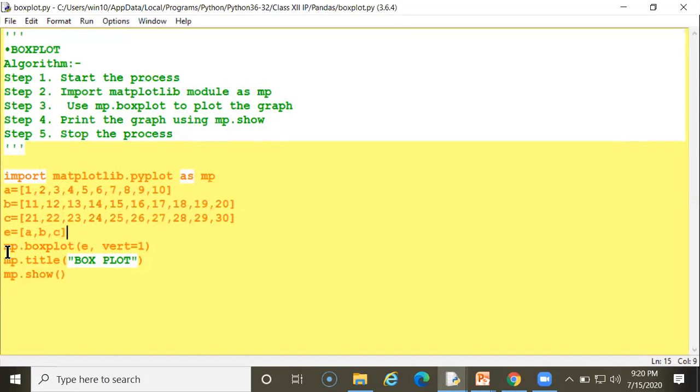Now what you have to do is mp.boxplot. You have to create the box plot here, from e, to which I am assigning all the values, abc assigned to e. Now notch equal 1, vert equal 1 I am giving here. Now in the next line, mp.title box plot, anything you can write here, and now this function will show the box plot. So when I run this program,